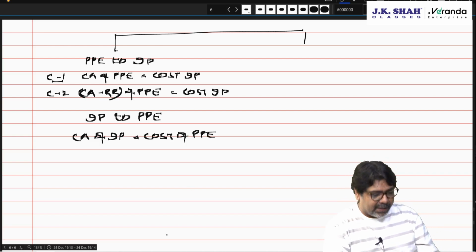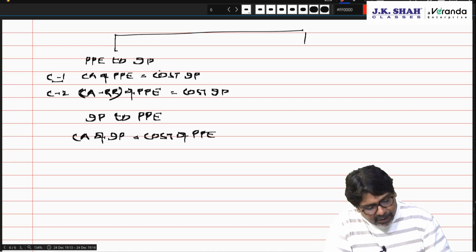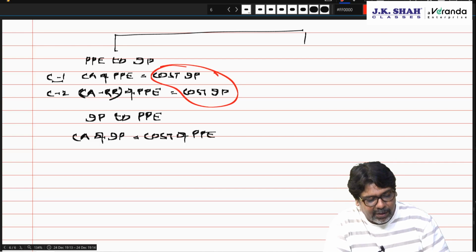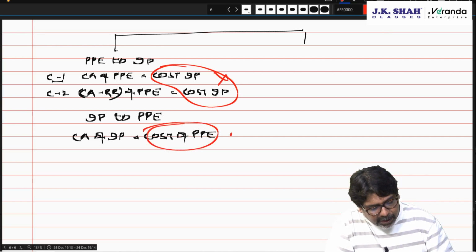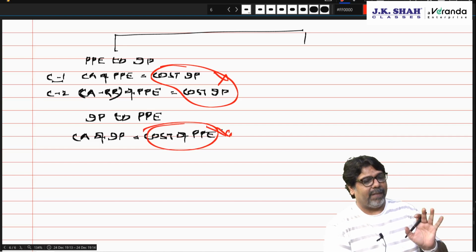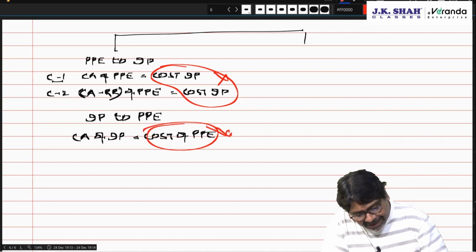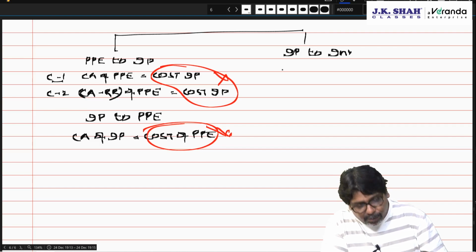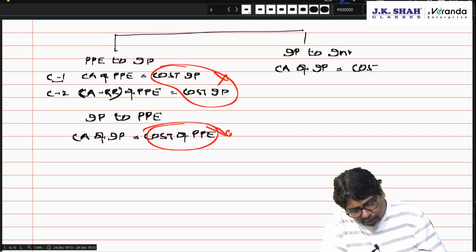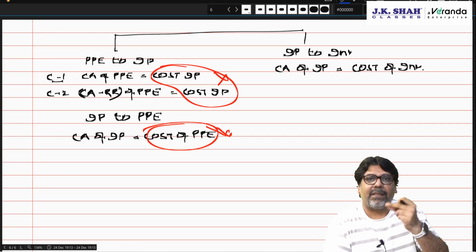The date of reclassification. When you are reclassifying to PPE, your revaluation model can start. Second is investment property to inventory. The carrying amount of investment property will become the cost of inventory and depreciation would stop.